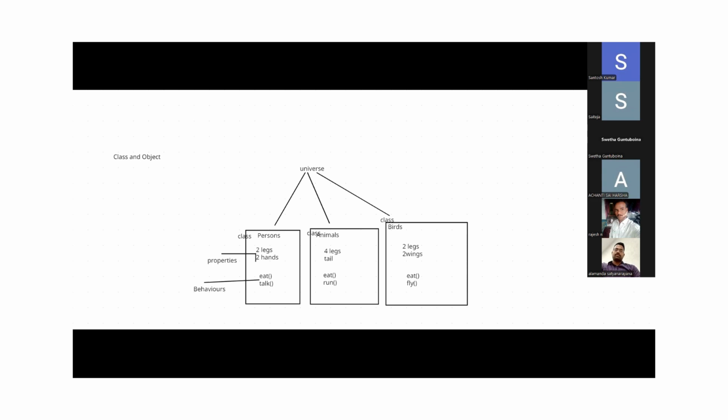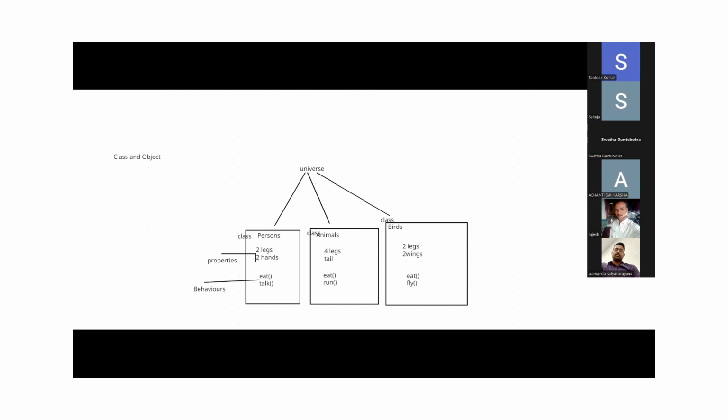Class is a model for all the objects. Object is an instance of the class.